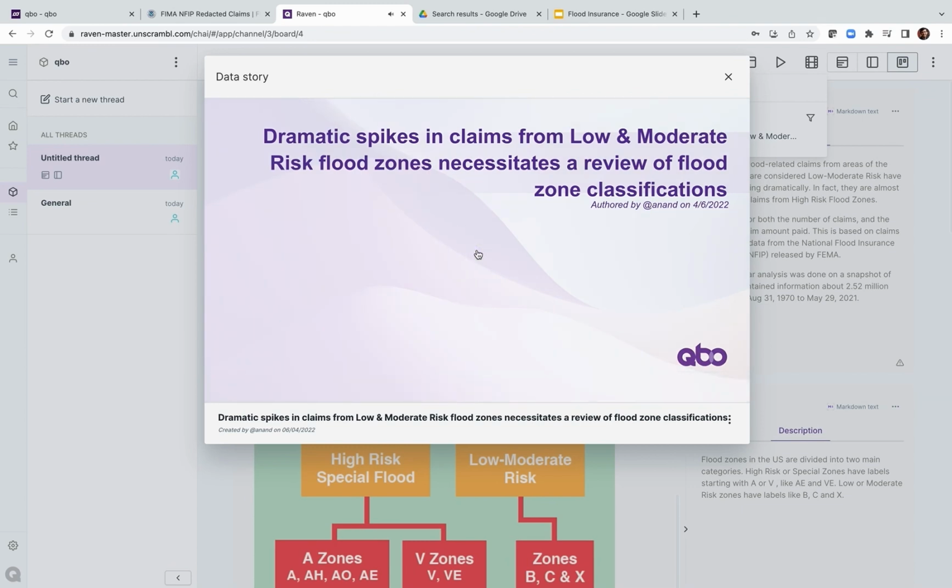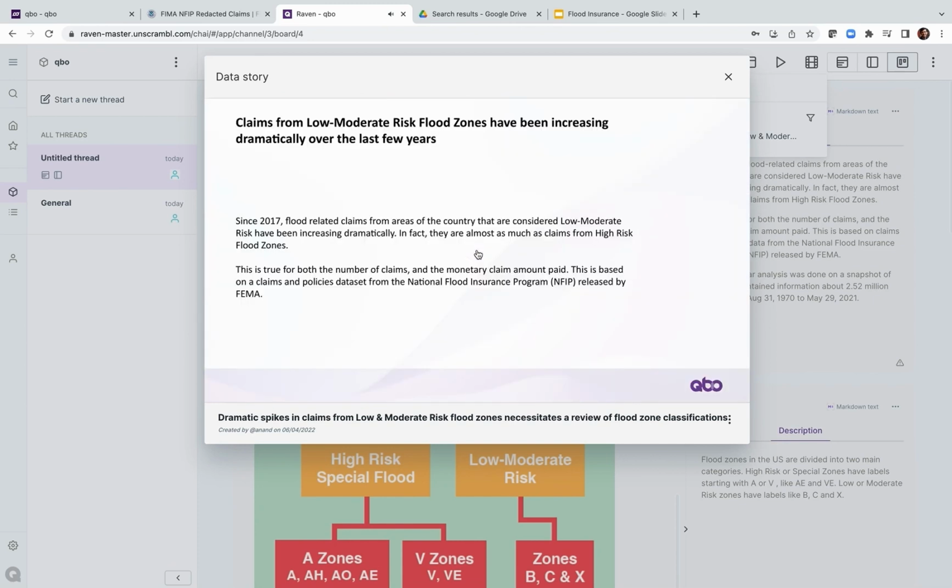Dramatic spikes in claims from low and moderate risk flood zones necessitates a review of flood zone classifications. Since 2017, flood-related claims from areas of the country that are considered low-moderate risk have been increasing dramatically. In fact, they are almost as much as claims from high-risk flood zones. This is true for both the number of claims and the monetary claim amount. So I'm going to pause the video story here, but the video story is a unique way of sharing insights about data in an easy fashion.